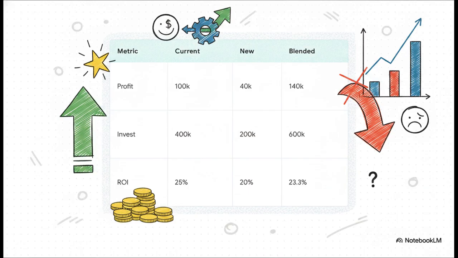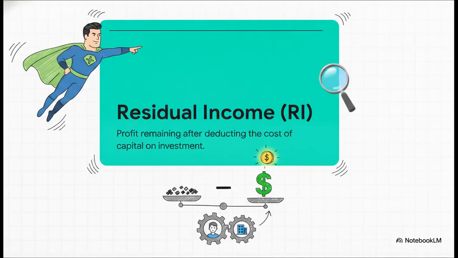But wait, look at the blended result. If the manager accepts it, their personal division ROI drops from 25% down to 23.3%. A manager evaluated strictly on ROI might selfishly reject this awesome project just because it lowers their personal average. So how in the world do we fix this? Enter our hero, residual income, or RI.